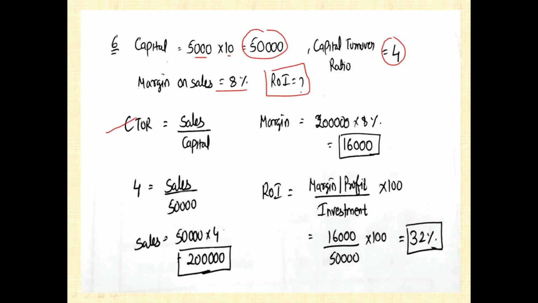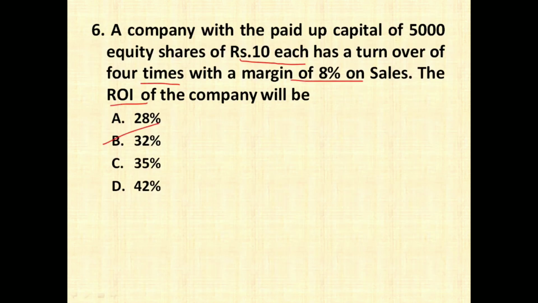So what is the formula for capital turnover ratio? Sales divided by capital. Capital turnover ratio is 4, sales we do not know, and capital is 50,000. So 50,000 into 4 is going to give you the value of sales, that is rupees 2 lakhs. Now margin on sales is 8%. So 2 lakh into 8%, your total returns or profit is going to be 16,000 rupees. And finally the ROI formula is profit divided by investment into 100. So profit is 16,000, investment is 50,000, into 100, 32% you are going to get. So the right option is going to be option number B.